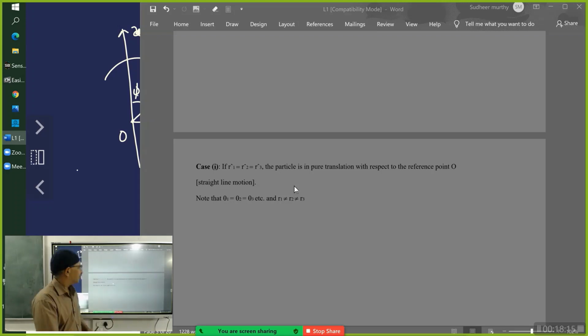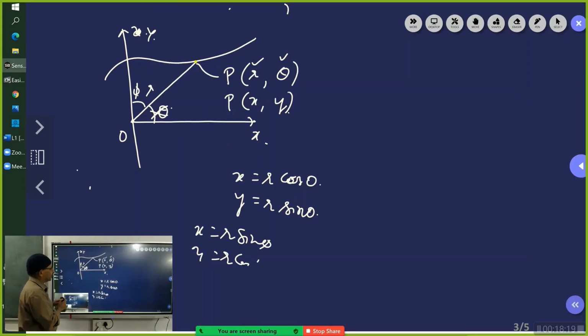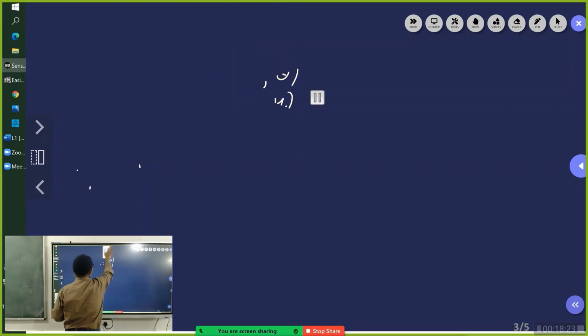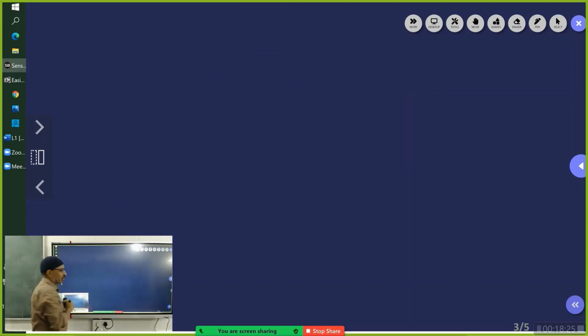Yes, correct. One friend has drawn it correctly, the other friend has not drawn it correctly. So the fact here is R1 cap is equal to R2 cap is equal to R3 cap. Theta 1 is equal to theta 2 is equal to theta 3. But R1 bar is not equal to R2 bar is not equal to R3 bar.